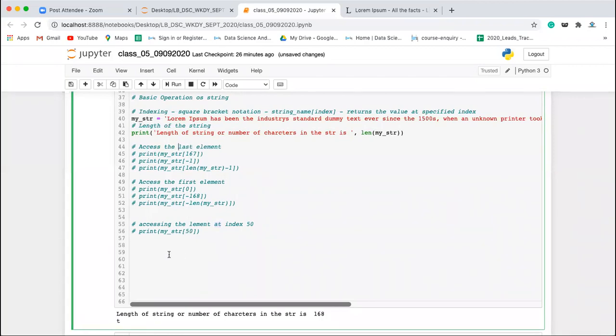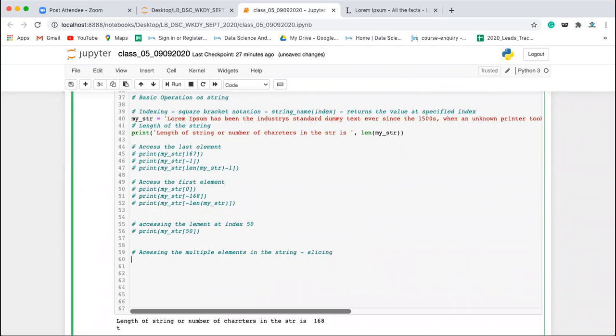Now, how can we access multiple elements in the string? For that you have slicing. What is the syntax of slicing? The syntax is my_str, using the square bracket notation again, with three arguments: start colon stop colon step. All these three arguments you need to pass. Okay, so this is one way of doing that.